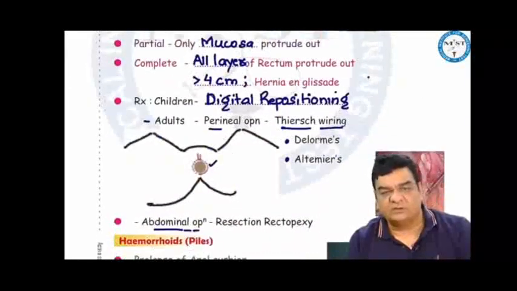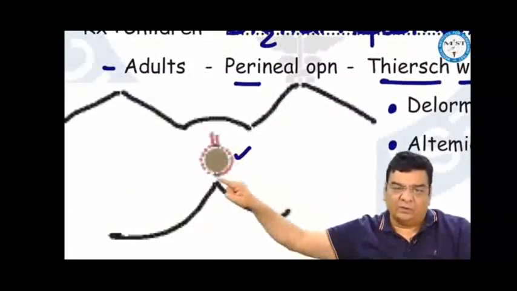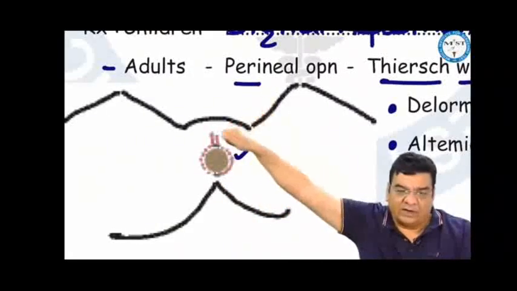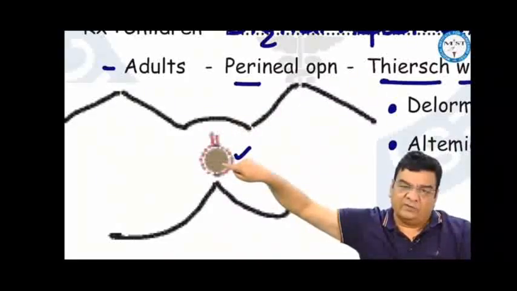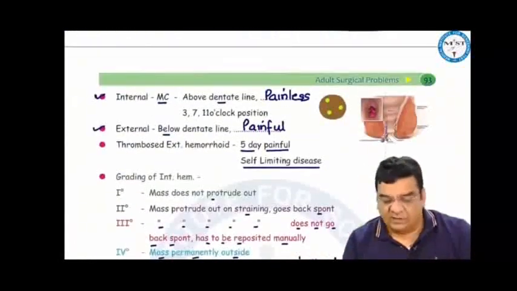And in case of adults, we have got various perineal operations where we can do Thiersch wiring. We leave a non-absorbable thread all around the anal opening, reduce the prolapse, and then pull the two ends and tighten it. We do not forget to put at least one finger inside the anal opening when we are tying the knot. This is Thiersch wiring. We can do other perineal operations like Delorme's and Altemeier's operation. However, they can be classified into internal, external.